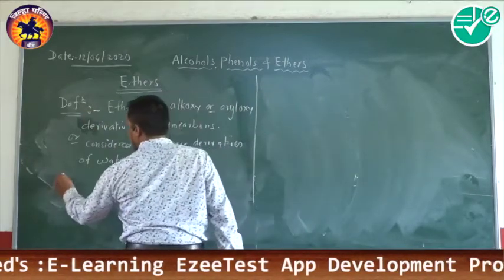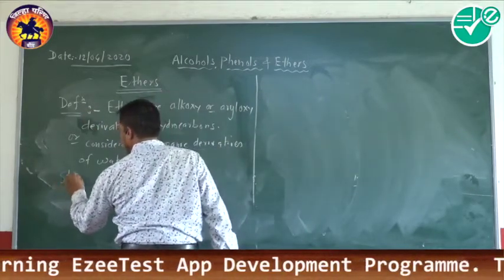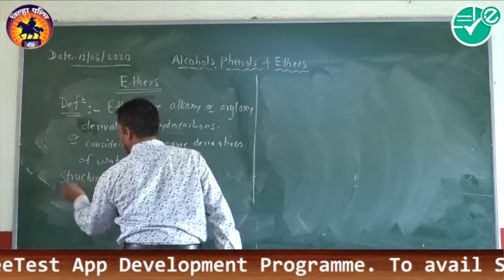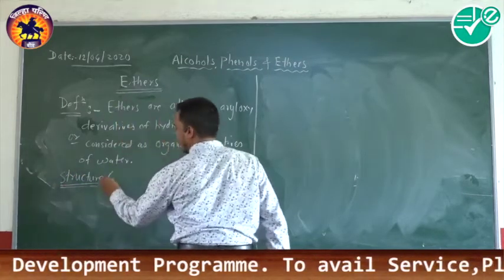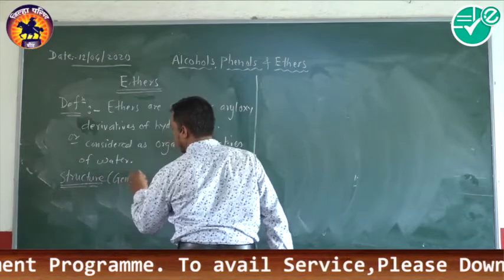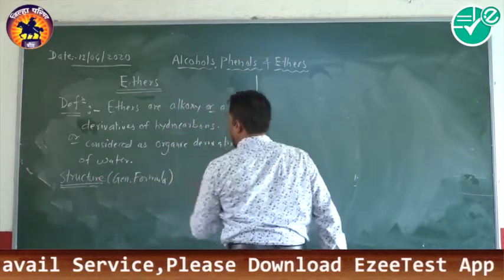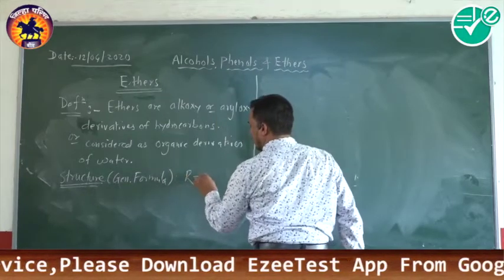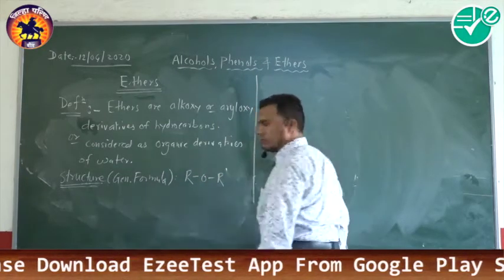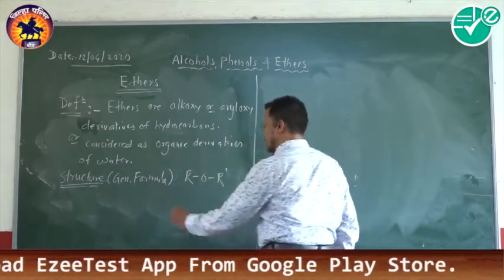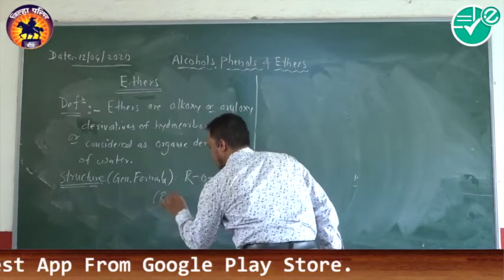Now you'll see the structure or general formula, which is R O R dash, where R and R dash are alkyl groups.